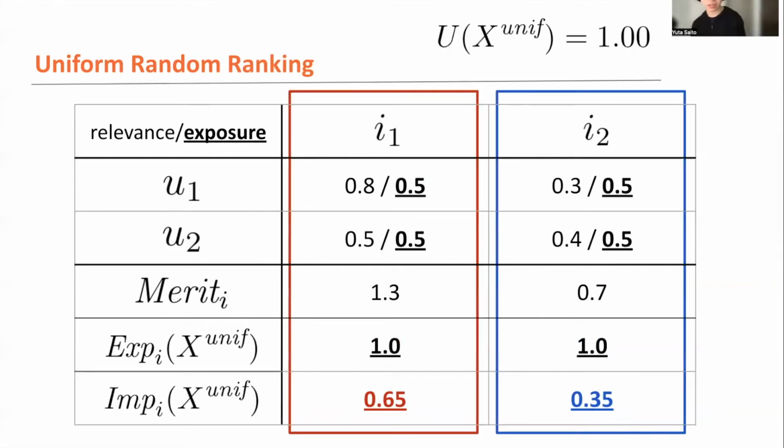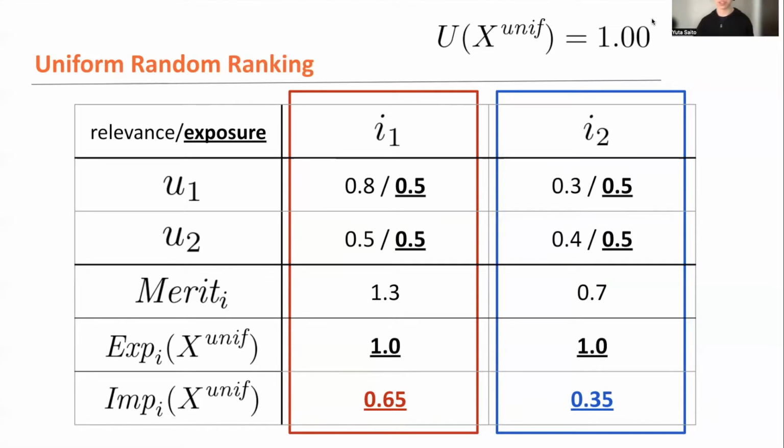So let's also calculate the impact distribution under this uniform random ranking. Again, let's take the weighted sum between relevance and exposure: 0.8 times 0.5 is 0.4, 0.5 times 0.5 is 0.25, which sums up to 0.65. Similarly, we're gonna get 0.35, which is the impact given to the second item, even under the uniform random ranking. And finally, by taking the sum of impact, we're gonna get 1, which is the user satisfaction of the uniform random ranking. Of course, much lower than those of max ranking and also the exposure fairness framework, because this is the weakest ranking we can immediately think of or immediately implement.